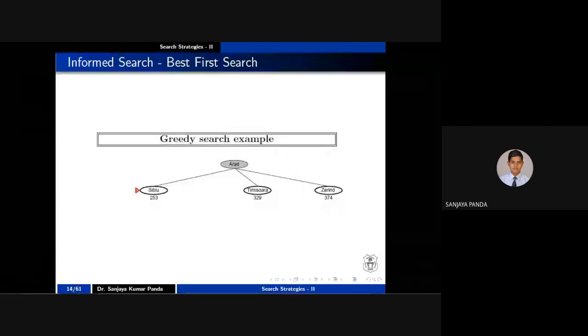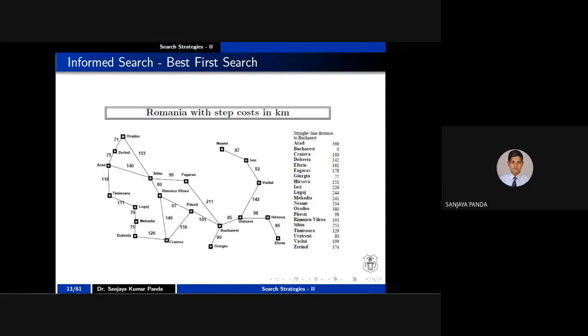What is the evaluation function? That evaluation function is nothing but our straight line distance. So I have to calculate the straight line distance from S to B, from T to B, and from Z to B. So see here, what is the straight line distance from S to B? 253. S is 253. Yes, you are correct.